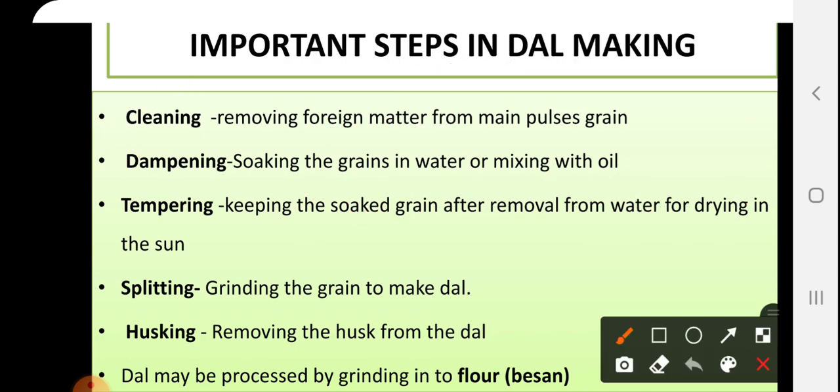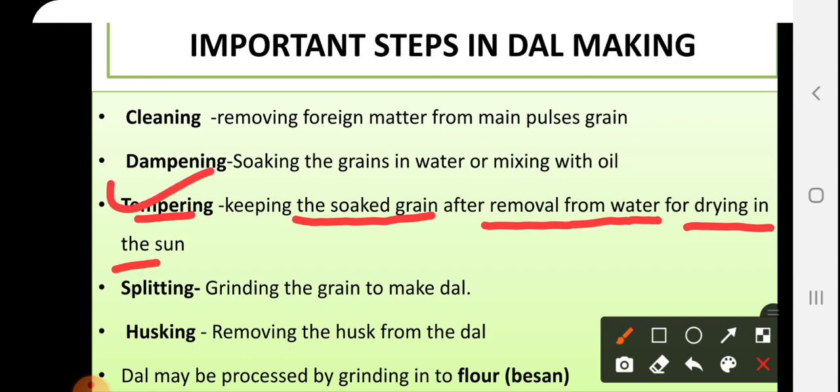Then tempering: keeping these soaked or wet grains to remove water by drying in sunlight. This is tempering, allowing it some time in the open sun to dry.